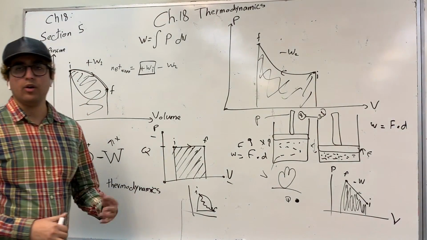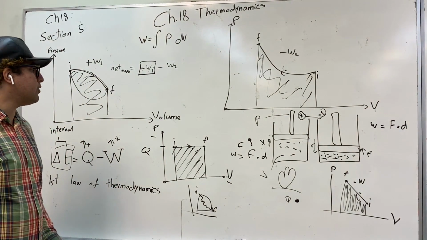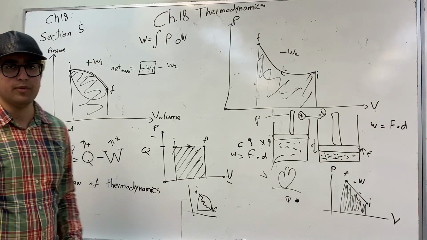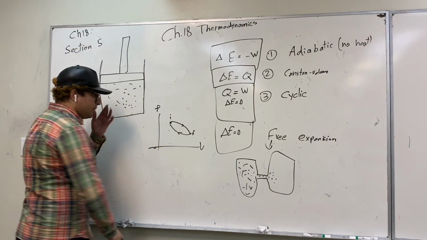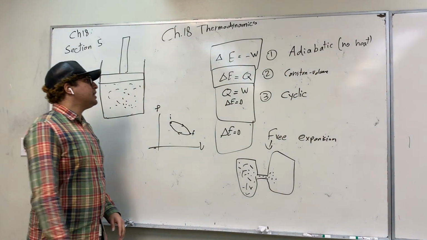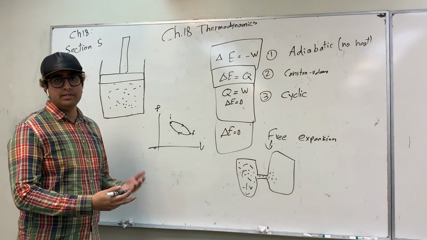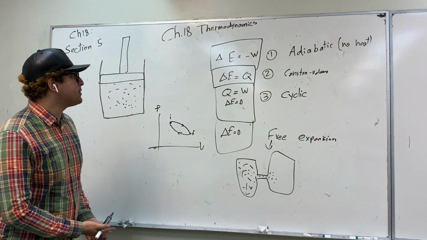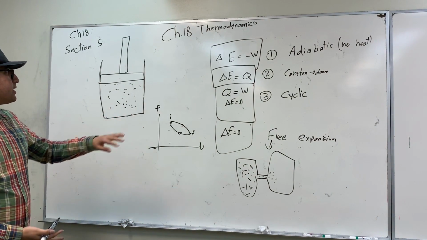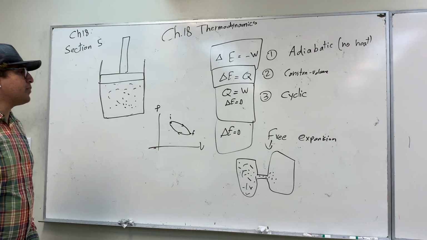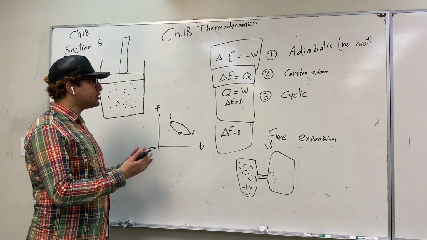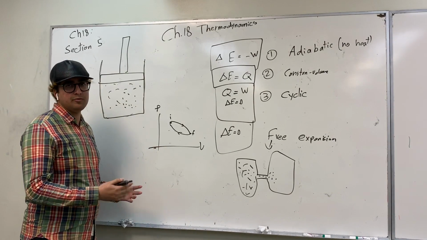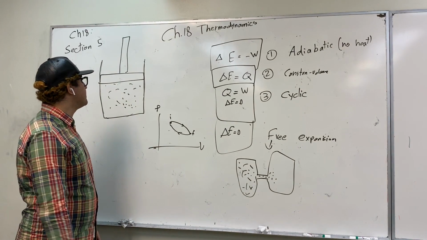And now we're going to look into some special cases of the first law of thermodynamics. There are 4 special cases, and they are pretty simple. If you understand them, they will help reinforce your understanding of the first law of thermodynamics.